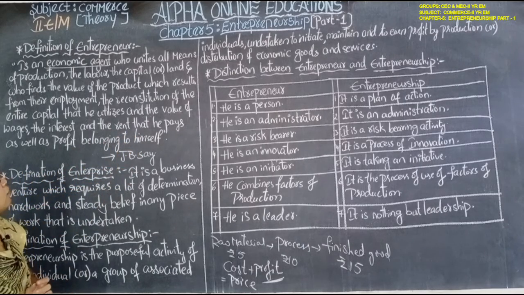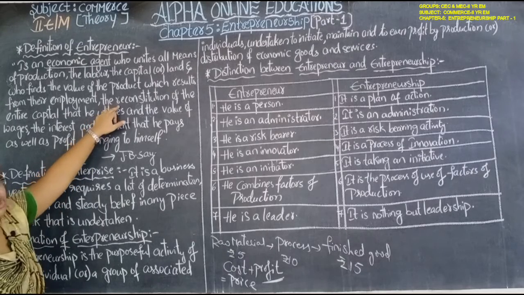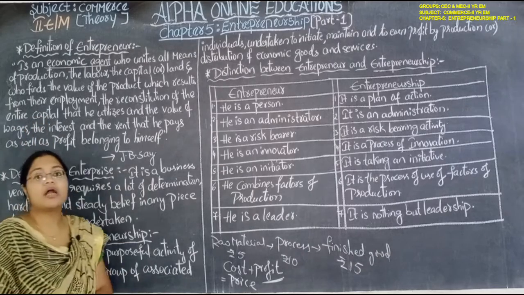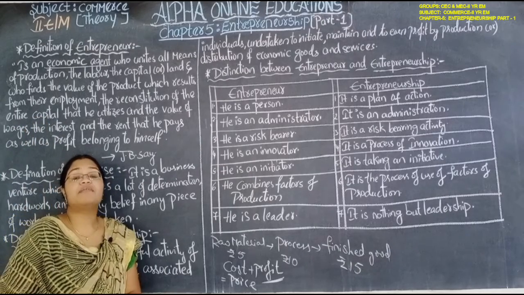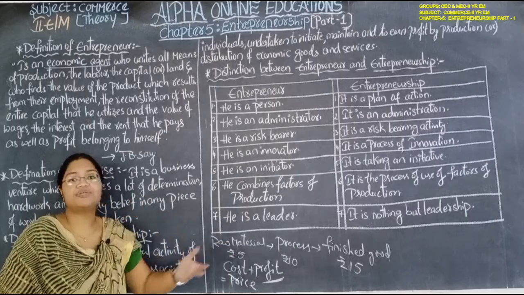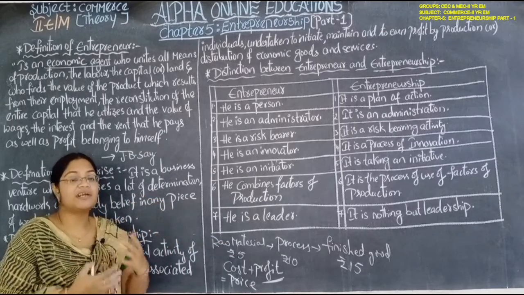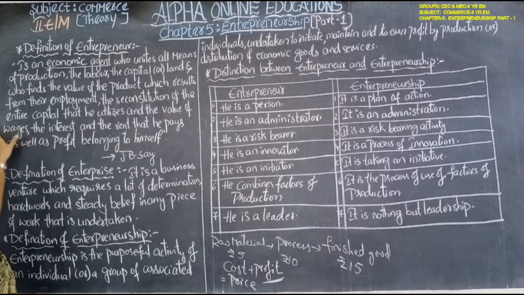See, listen, what are the things here? The reconstruction of the entire capital: whatever capital he brought, he used that capital for production and it is reconstructed. The wages are given to the labor.